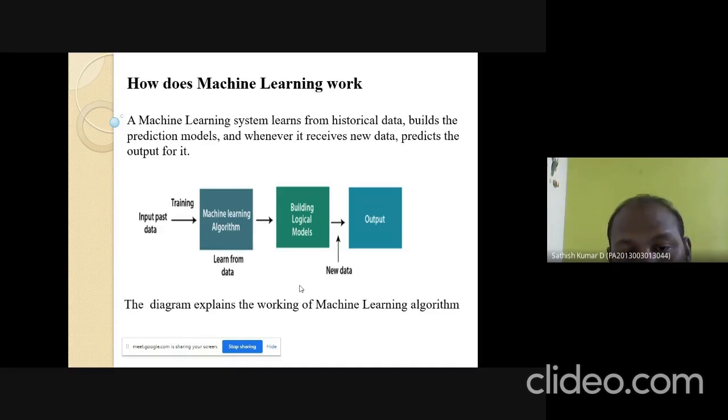Then the algorithm is trained with the data and it builds the logical models. The logical model is trained with the help of past data, and we can also give new data to predict a better result. Finally, the algorithm will give the predicted result based on the past experience data as well as the new data. It will give an accurate result. This is how machine learning works.